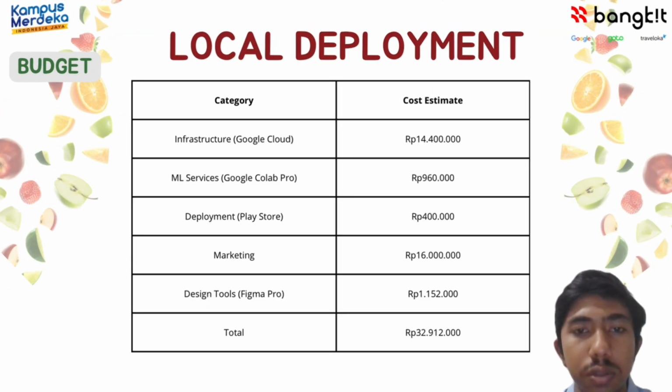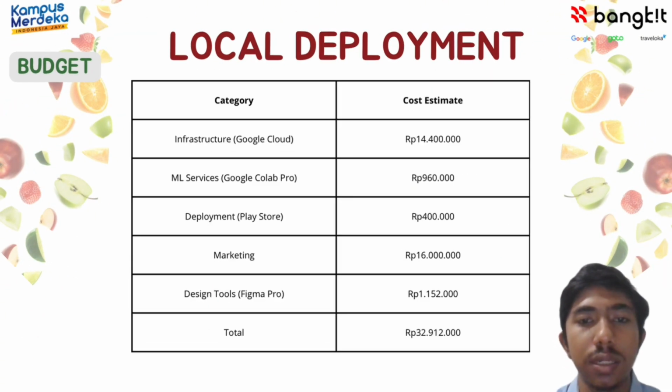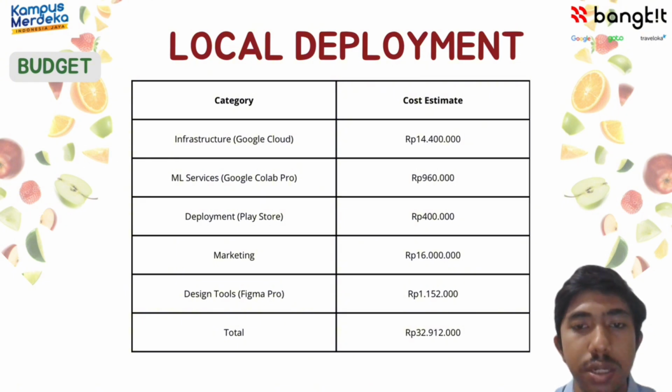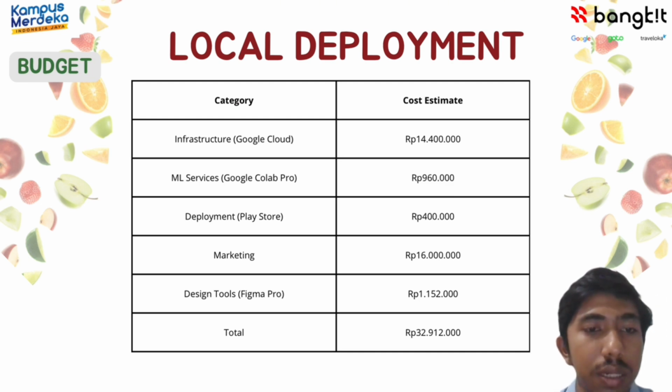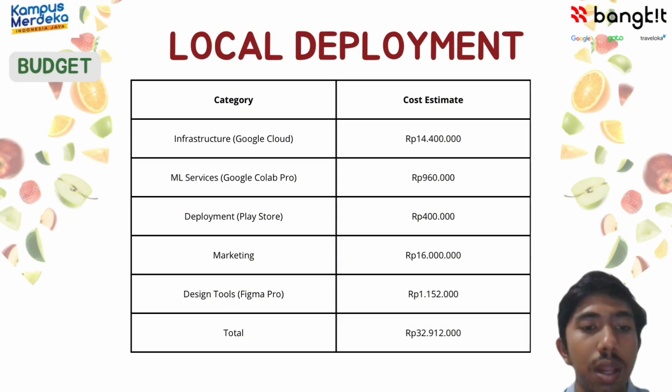In this project, we have also incurred some expenses to enhance our productivity in developing the application. This includes costs for infrastructure, tools, and other necessary resources, such as infrastructure for Google Cloud, machine learning services, deployment like the Play Store, marketing, and design tools like Figma Pro.